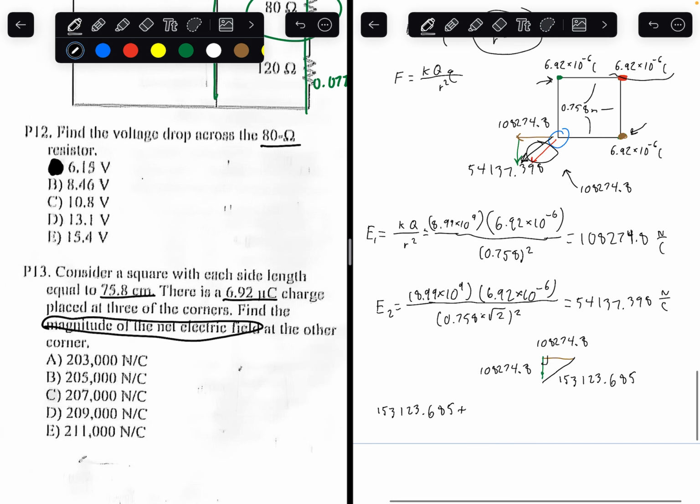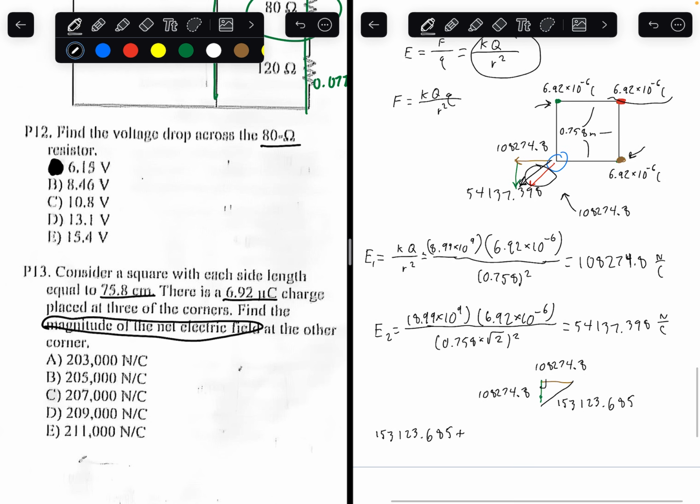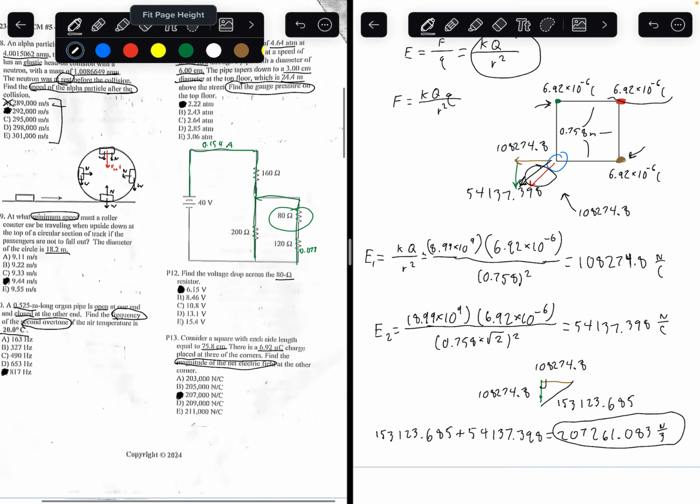Plus, what was the red vector? We got that as 54,137.398. Add these two values together. You're going to get 207,261.083 newtons per coulomb. So the answer to the question is 207,216, or closest to letter C, 207,000. So the answer to number 13 is going to be letter C.